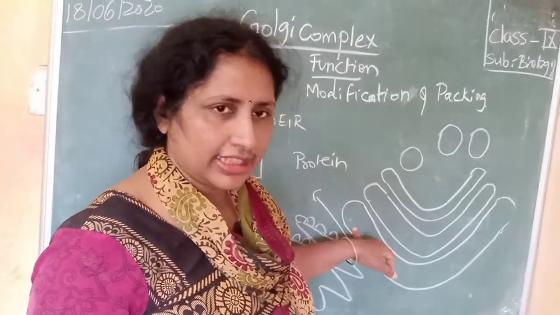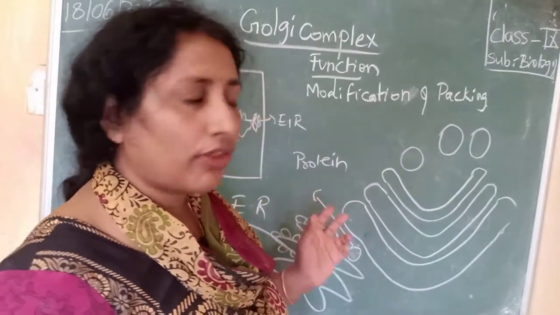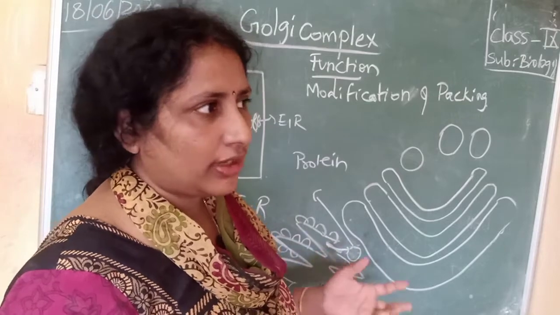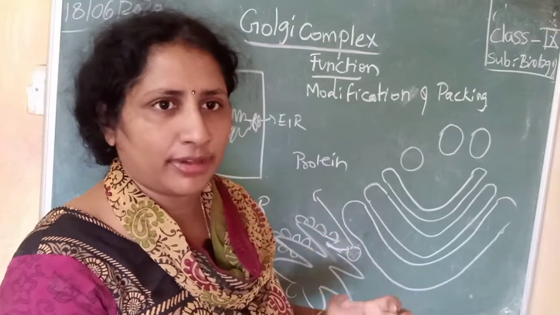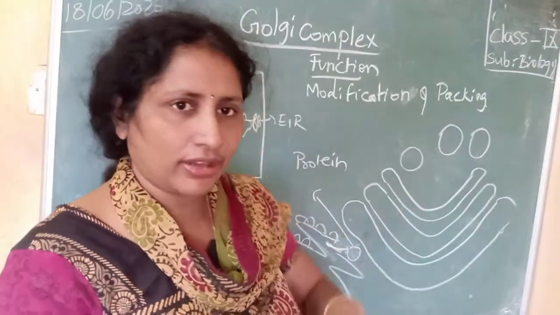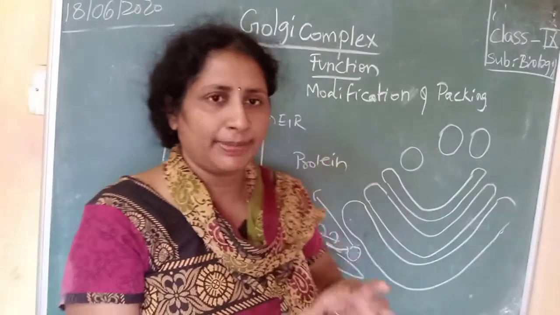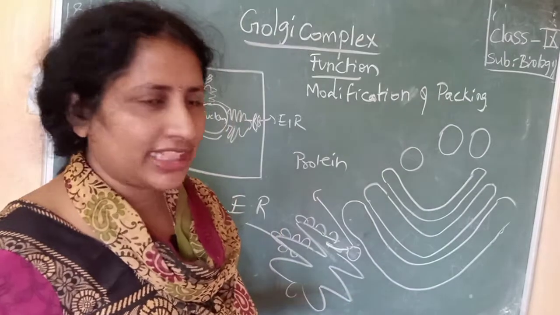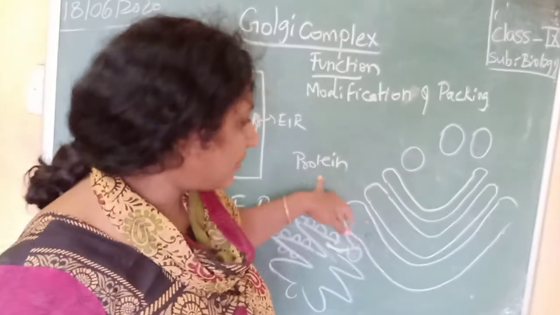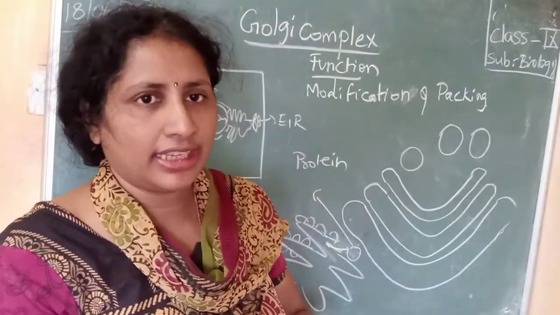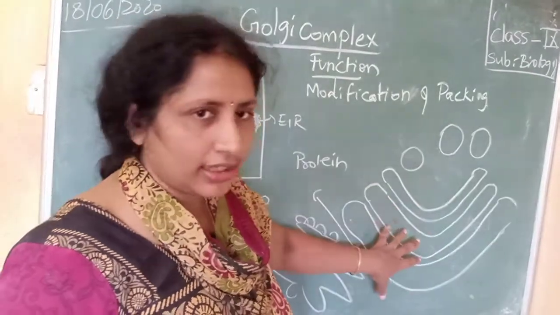Sometimes you have glycoproteins and lipoproteins. What are glycoproteins? To the protein molecule, carbohydrate is added. That becomes a glycoprotein. Glyco means carbohydrate. Lipoproteins: to a protein molecule, lipids are added. Several proteins are there in the body, so we don't need to discuss them now. Those proteins are modified, like carbohydrate being added, and that modification is done in the Golgi complex.